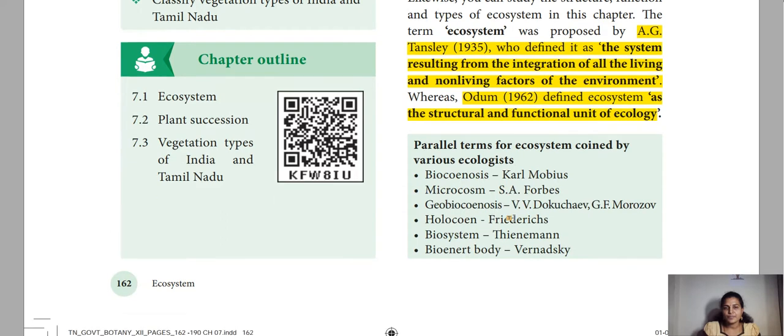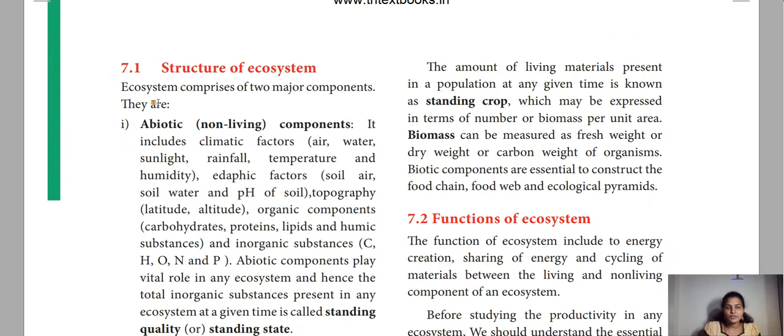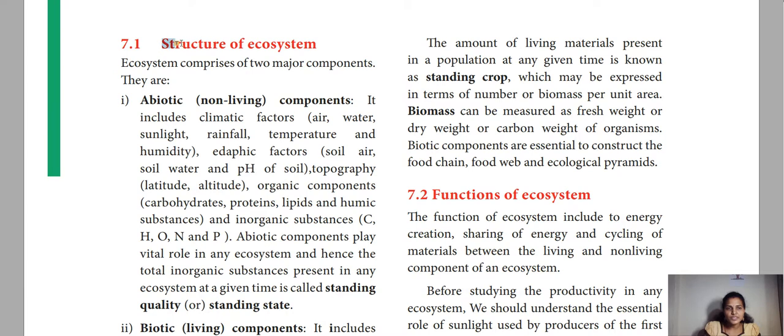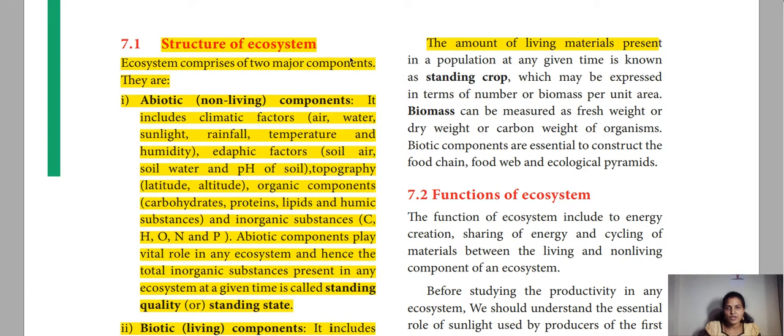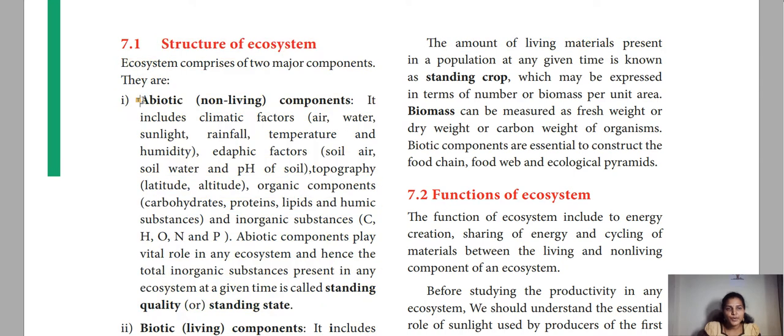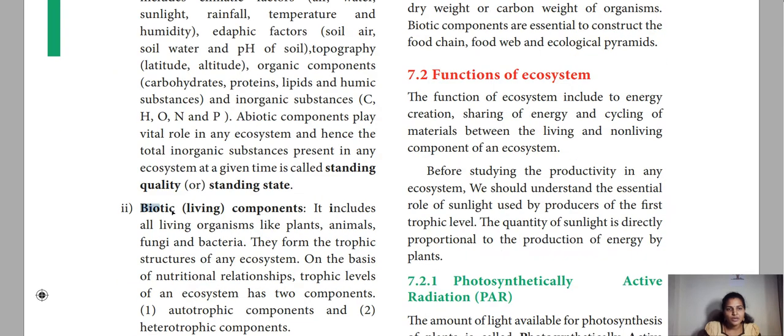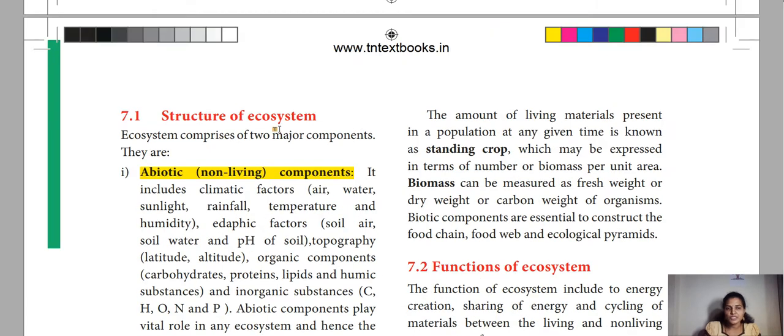Next topic is the structure of ecosystem. So what is the structure of ecosystem? It has two major components. One is abiotic, that is non-living components. Another one is biotic, or living components. So these are the two major components of ecosystem, and they give the structure to the ecosystem.